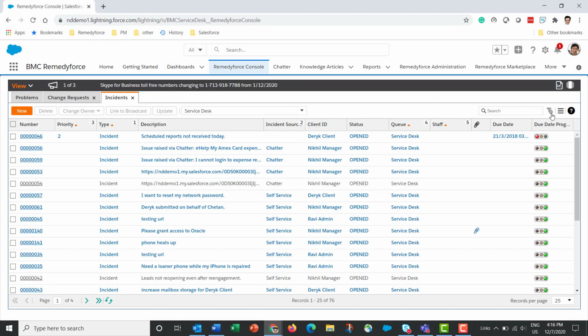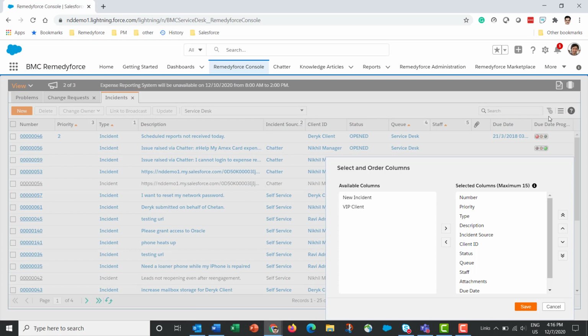Then we have got view customization. View customization allows an agent to customize the fields that are displayed on the console. The fields that should be displayed for the list view, that's what agents may want to configure or customize. So this brings up a list of all those columns that are available for selection. You can select up to 15 columns. Already 13 have been selected, and I can select a few more, 2 more. I can also reorder these fields. This decides the order of display of these fields here.